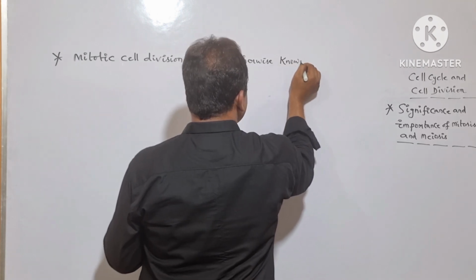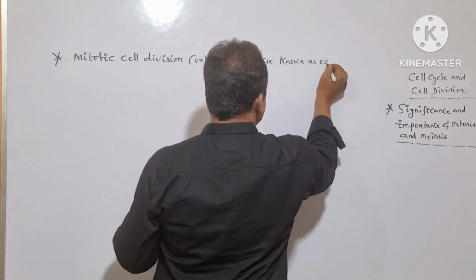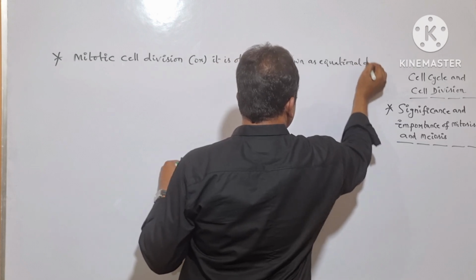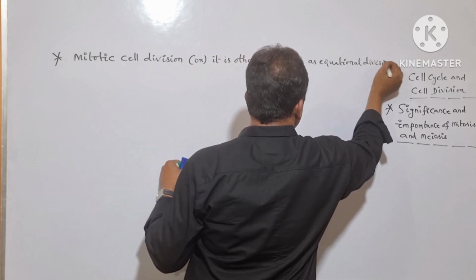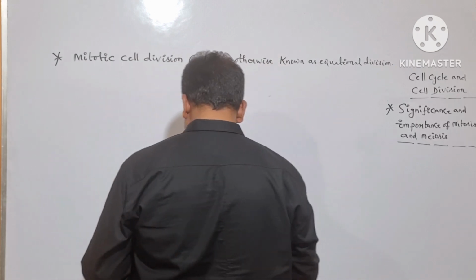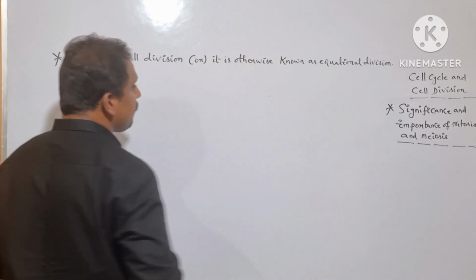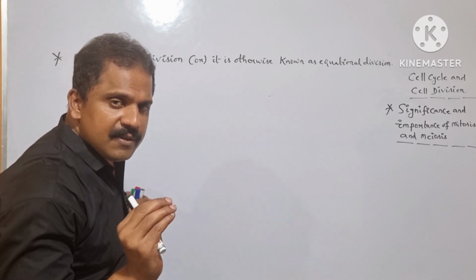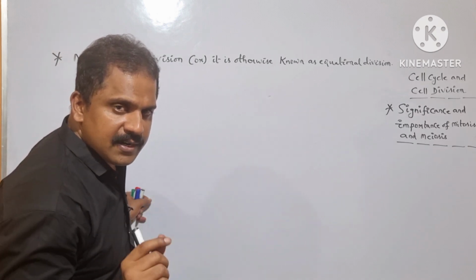Why is it otherwise known as equational division? Because it is responsible for the maintenance of constant chromosomal number both in the parental cell and in the daughter cell.